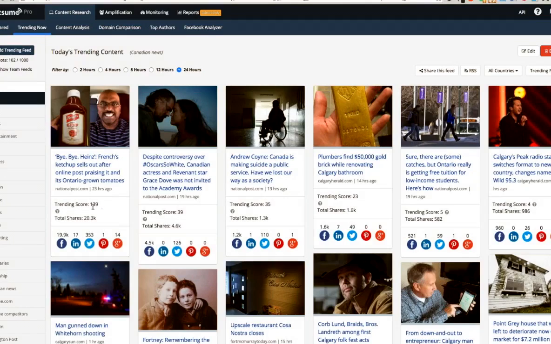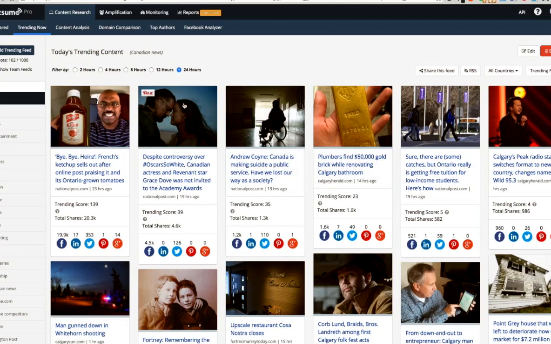Now, this has a trending score of 139. A lot of times the trending scores for the Canadian news sites will be a good bit lower. So I like having this feed running because it shows me content that is trending in a particular topic area that might not always make it into the all content section of the site.